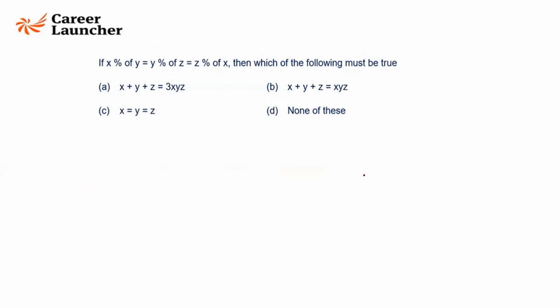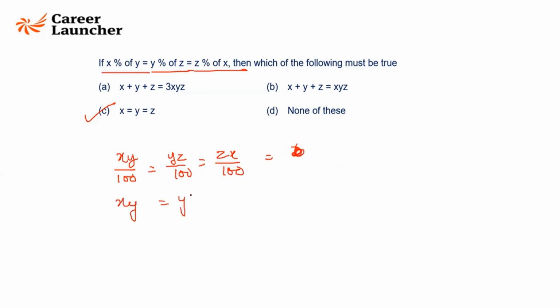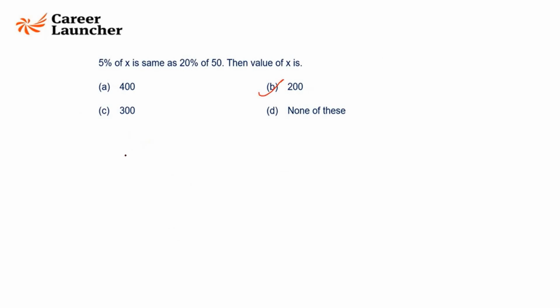Look at this. x percent of y, xy by 100, is equal to y percent of z, yz by 100, is equal to z percent of x, zx by 100. It is the same. Right? So xy is equal to yz is equal to zx. If I divide all these values by x, y, z, I'll get 1 by z is equal to 1 by x is equal to 1 by y. That means x is equal to y is equal to z. Anyway, it has nothing to do with percentages, this question. It is nonsense.